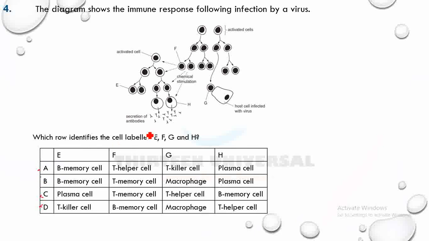Let's focus on them. H should be plasma cell, because plasma cells secrete antibodies. Now F produces chemical stimulation, so F should be T helper. T helper secretes cytokines, while T memory doesn't secrete cytokines, so that makes A the answer. And G is killer. Killer binds to the infected host cell and busts it. So the answer is option A.